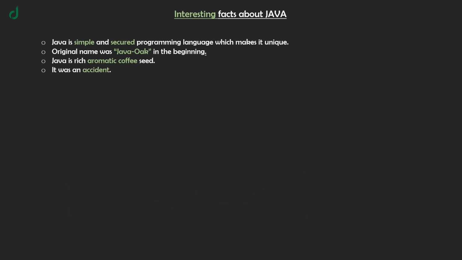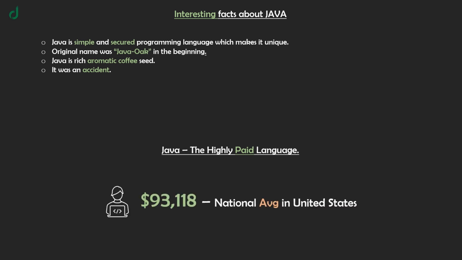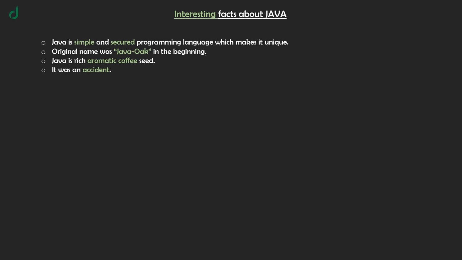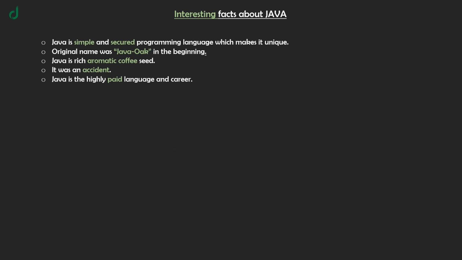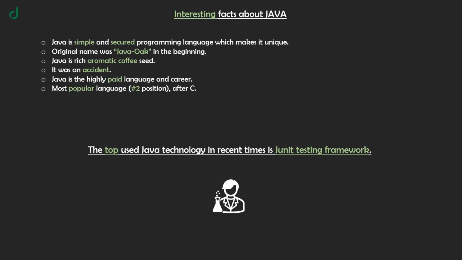It was an accident. Java is the highly paid language in careers. Most popular language, number 2 position, after C. JUnit is the top used Java technology in recent times.